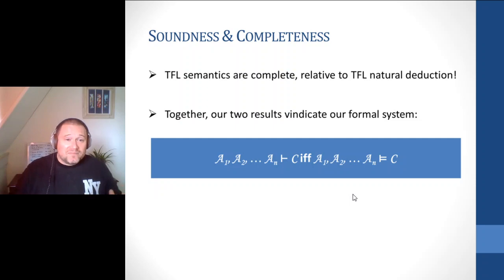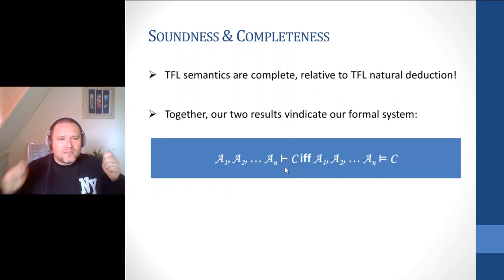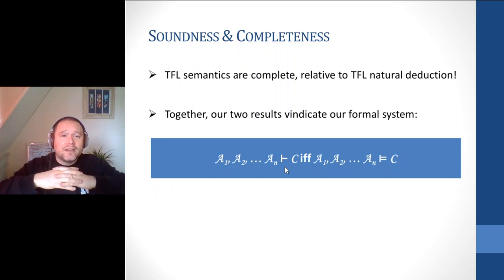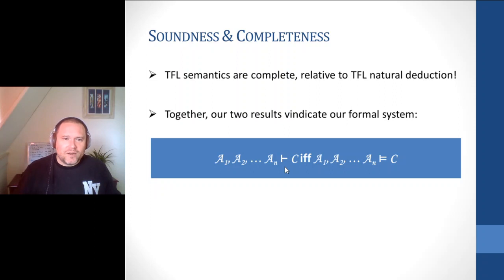And that's awesome. So again, this was kind of complex, actually very complex, and there were a lot of moving parts. The upshot is incredibly powerful because what it means is that our natural deduction system and the semantic approach we have with truth tables go hand in hand. You can use either one, they're never going to lead you astray. So that's the upshot of the metalogical results.